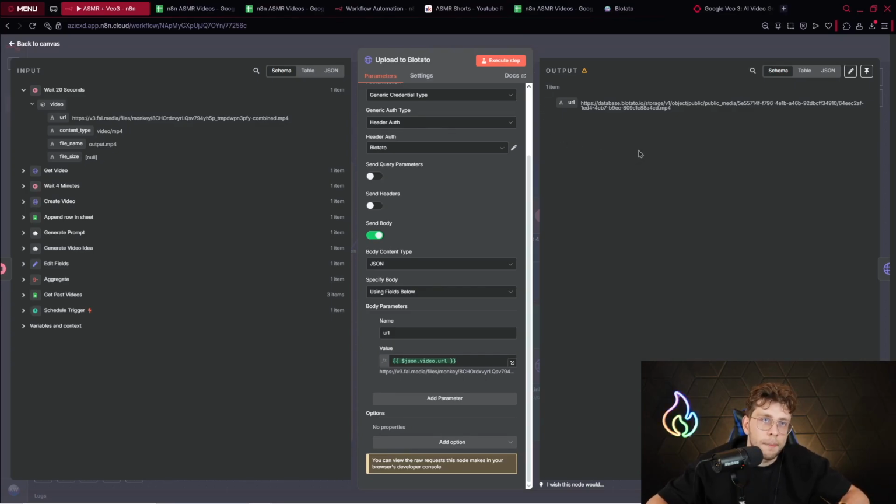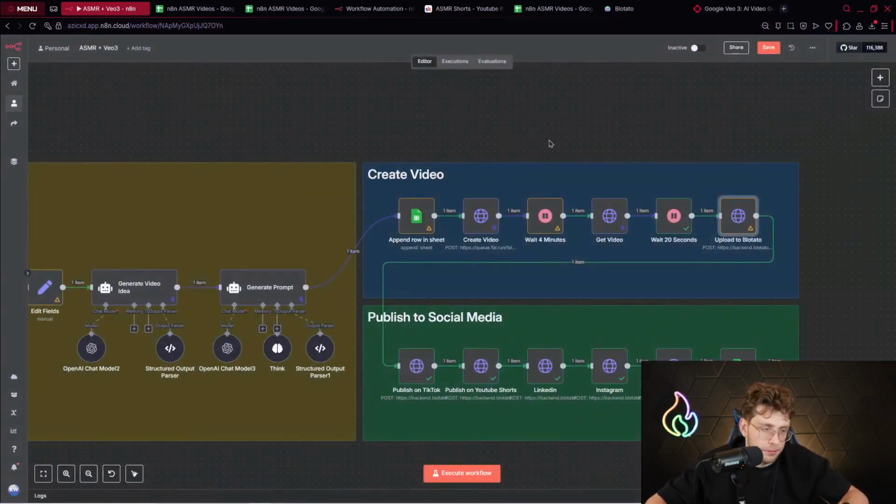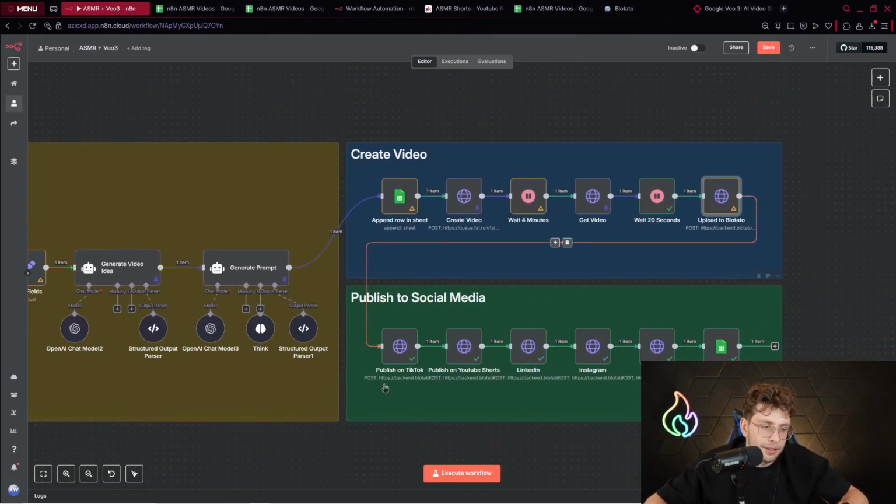Actually, platforms are very sensitive. So TikTok is very sensitive from where the content is uploaded. So sometimes you may have errors, or you won't be able to upload the content directly from some application, let's say from n8n, because TikTok and other platforms are trusting only some specific platforms, if that makes any sense. And the Blotato is one of them.